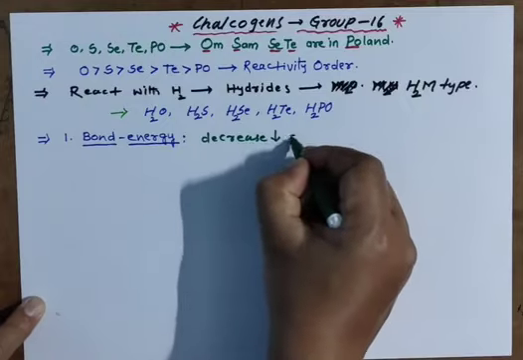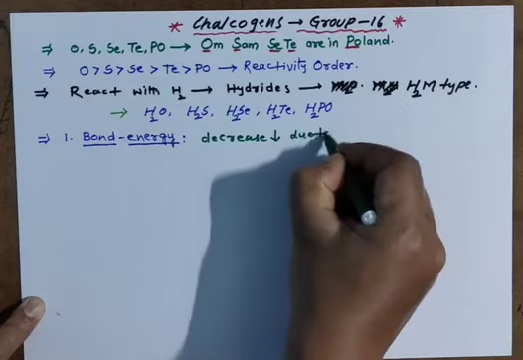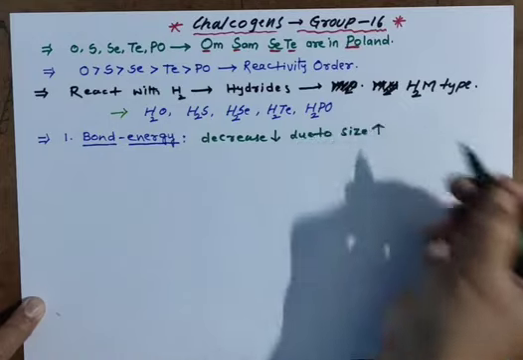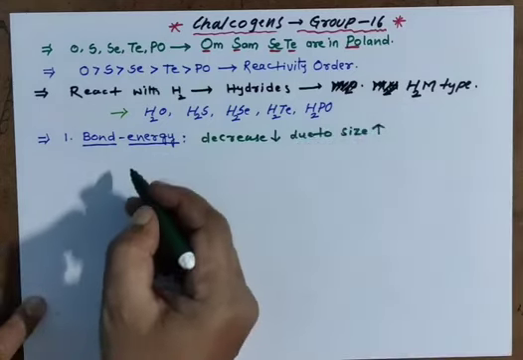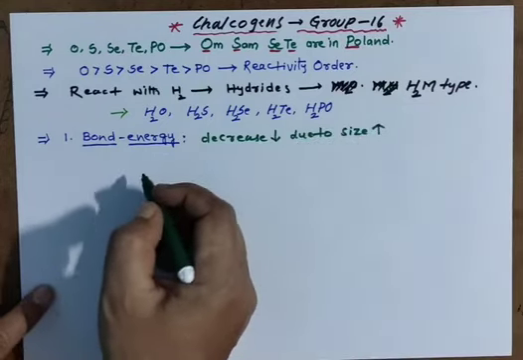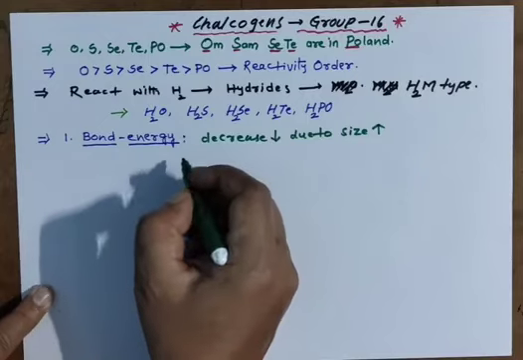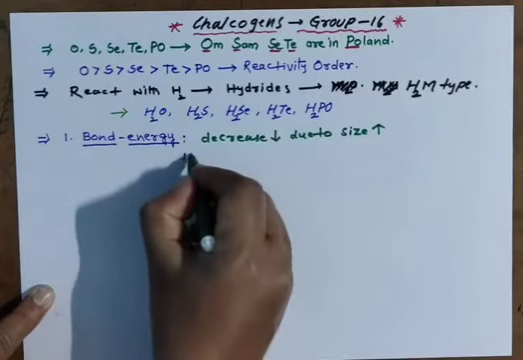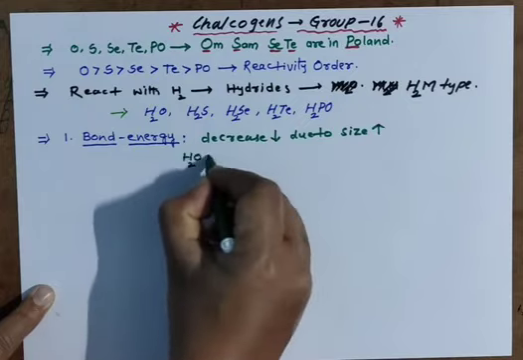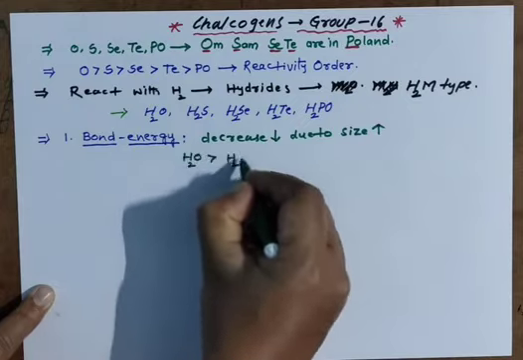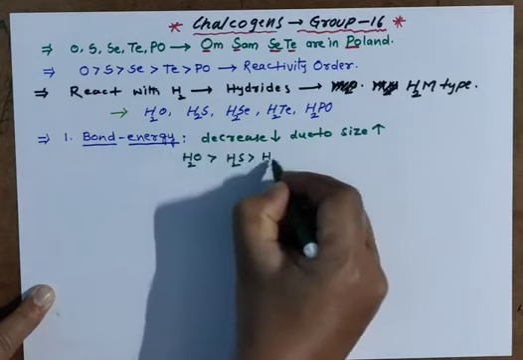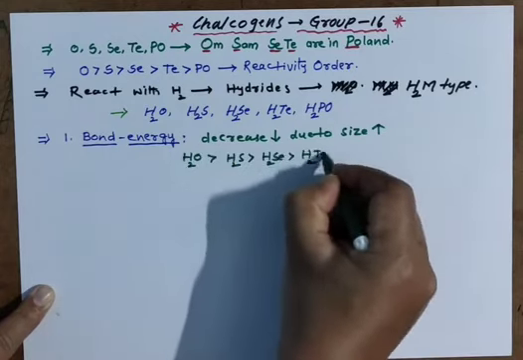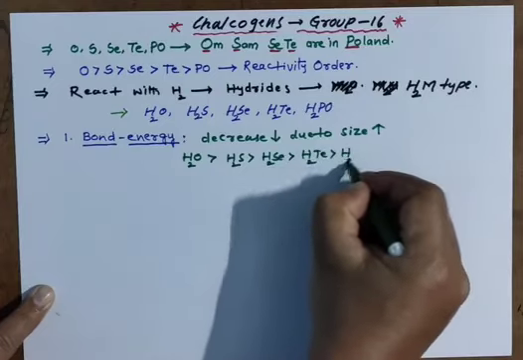It is due to the central atom size increasing. Down the group size increases, the physical properties we will learn. That's why bond energy decreases: H2O, H2S, H2Se, H2Te, H2Po.